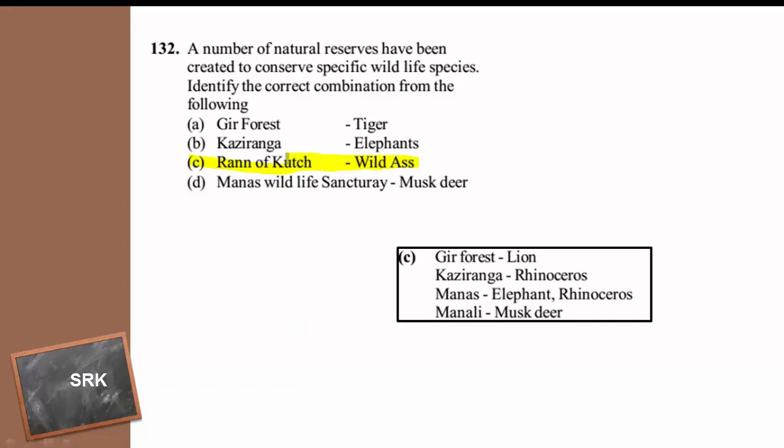It is part of the desert. Gir forest is for lion. Kaziranga National Park is for rhinoceros. Manas is for elephant and rhinoceros, and Manali for musk deer. So option C is the right answer. Moving to the next one.